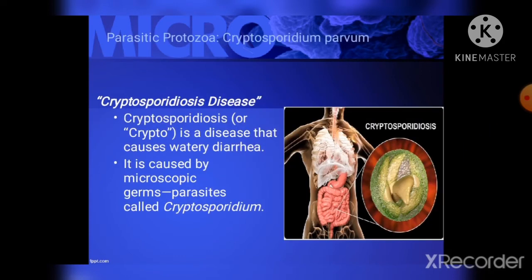Cryptosporidiosis disease causes watery diarrhea. It is caused by microscopic germs, parasites called Cryptosporidium. So although crypto can affect all people, some groups are likely to develop more serious illness.